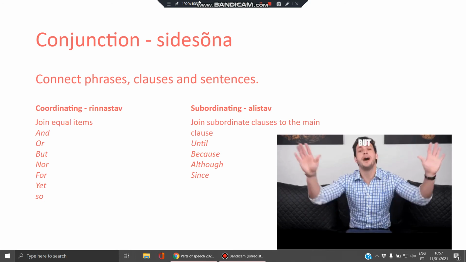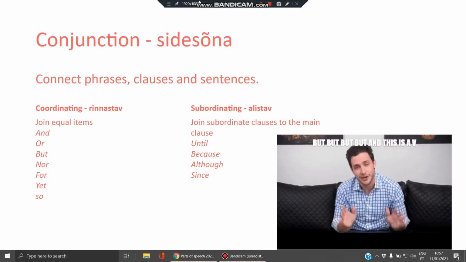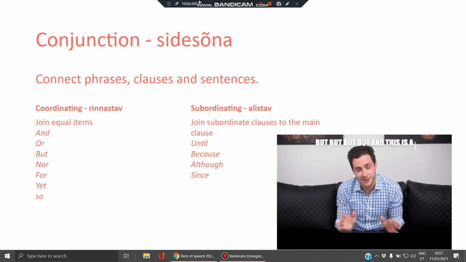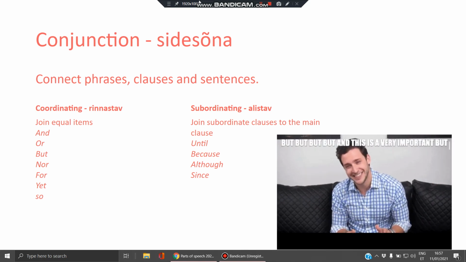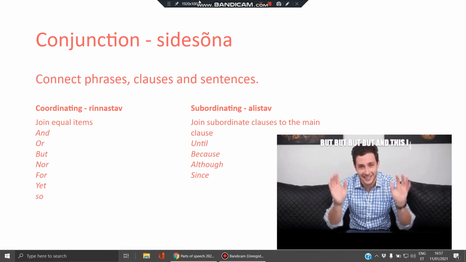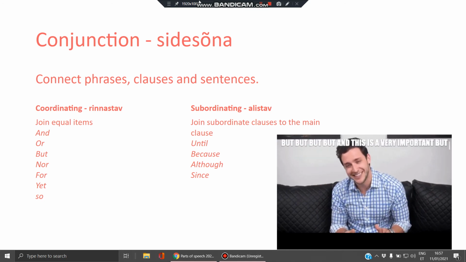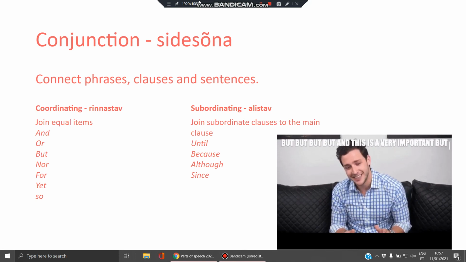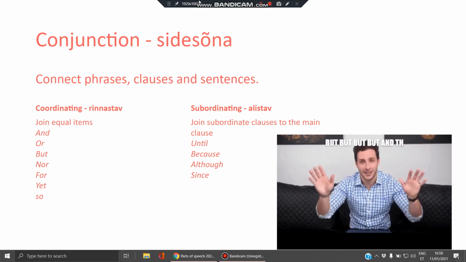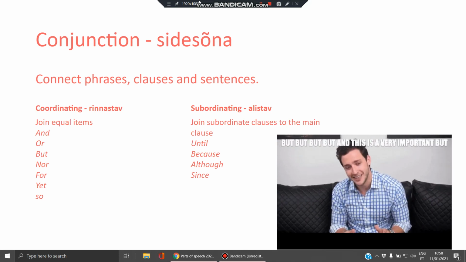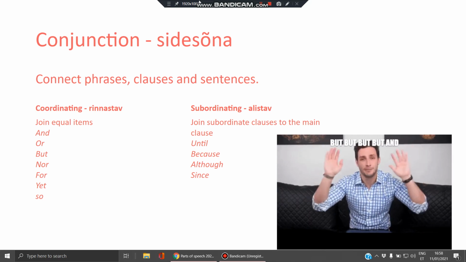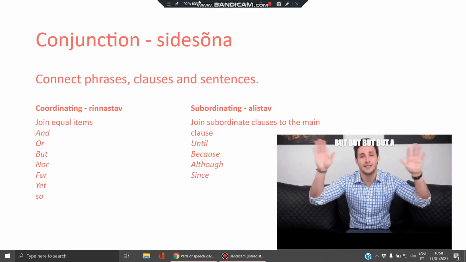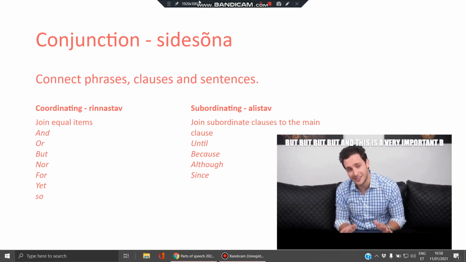So coordinating conjunctions, like in Estonian, join equal items. This means that I could put a full stop between the 2 clauses, for example. So I could say, I am a teacher and I like running. But I could say, I am a teacher, full stop. I like running, full stop. So those parts of the sentence are equal. They can stand alone without each other.